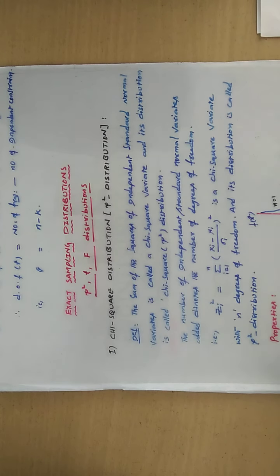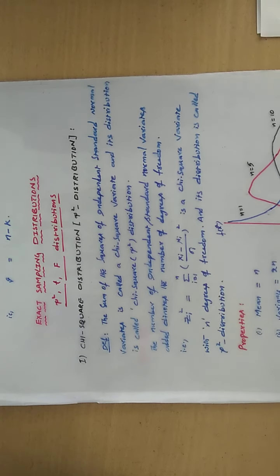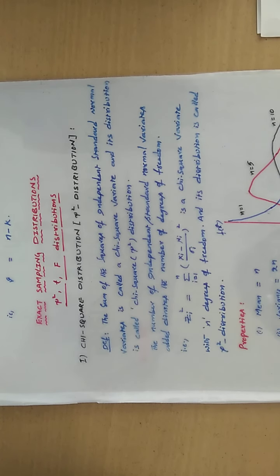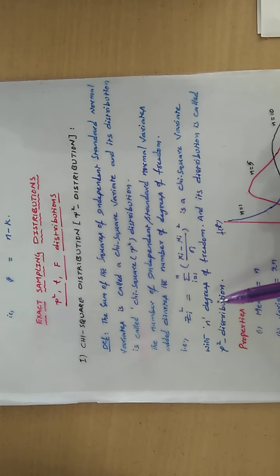So how do you denote that? Chi-square is equal to the sum of ((xi minus mu) by sigma) whole squared. So remember, both are sigmas only: one is the summation sigma, the other is the standard deviation. This is a chi-square variate with n degrees of freedom, and its distribution is called the chi-square distribution.